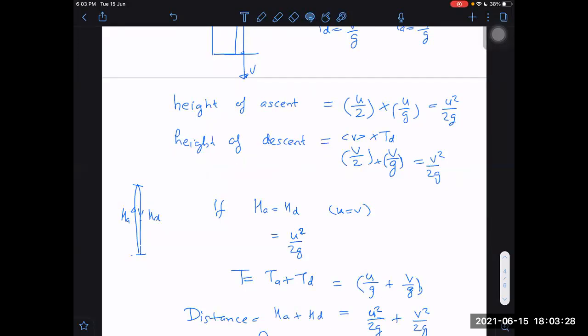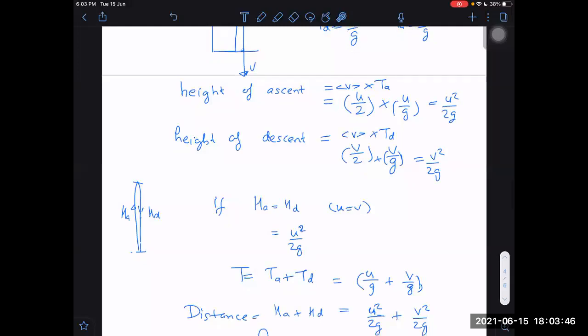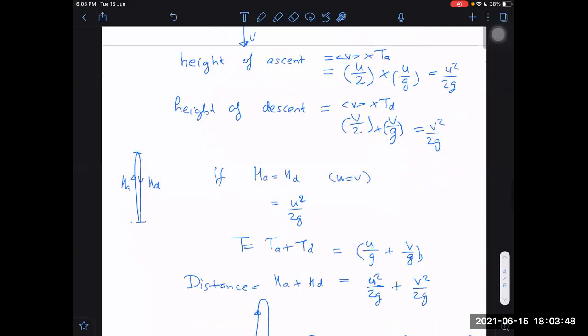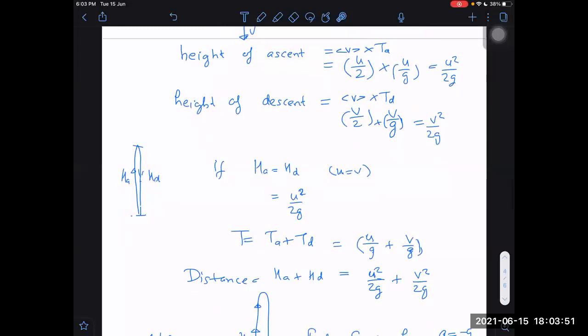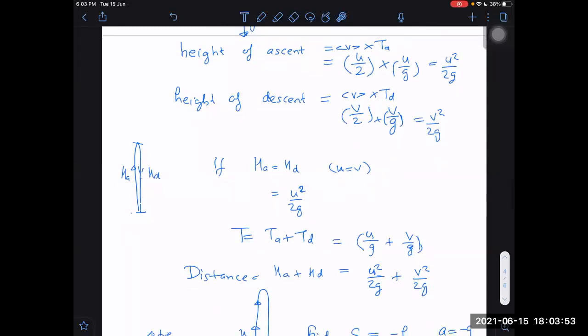What is height of ascent? That is average speed into time of ascent. Which part you are not understanding here? Tell me, I will explain again. Which part are you not understanding? Tell me.